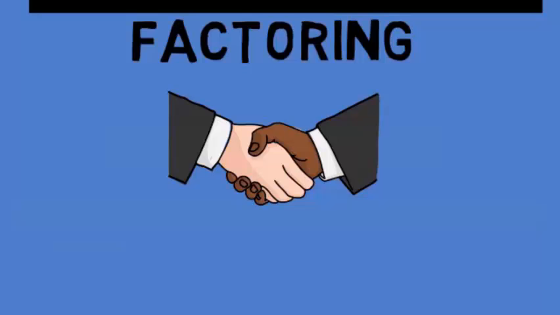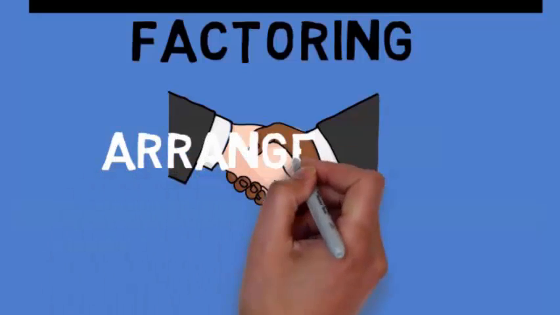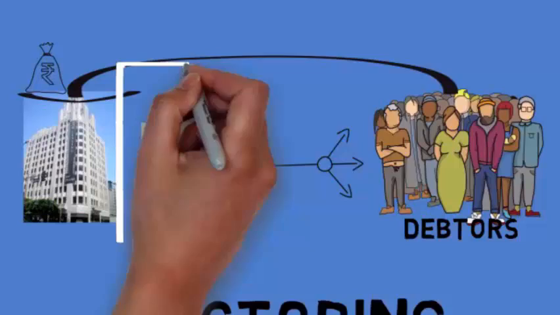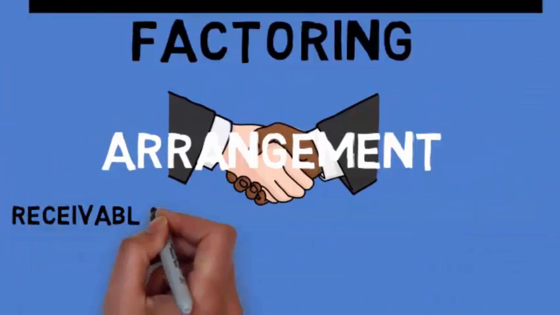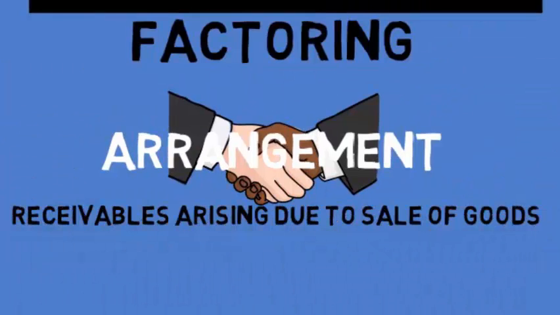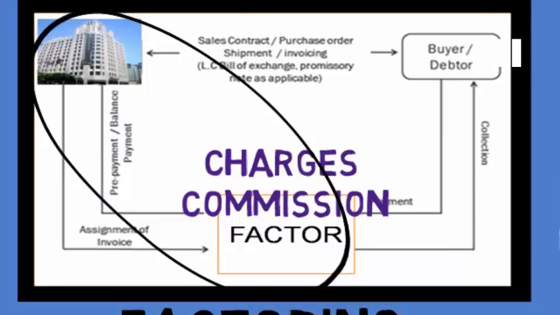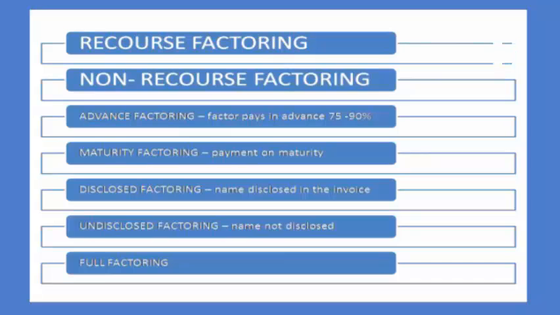So what is factoring? Factoring can be defined as an arrangement regarding the sale of goods to a person, such that the receivables arising due to the sale of goods sold by this company are collected by the factor. Now there are different types of factoring. The first is recourse factoring, the other is non-recourse factoring. This we will be discussing in detail later on in this video.